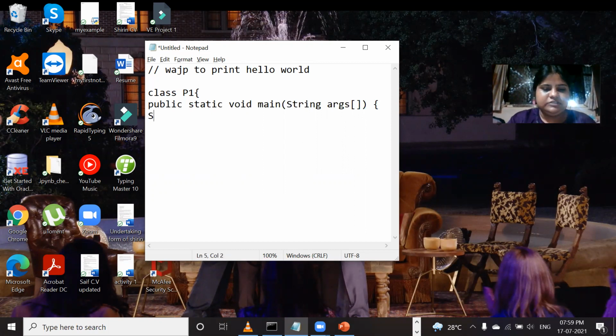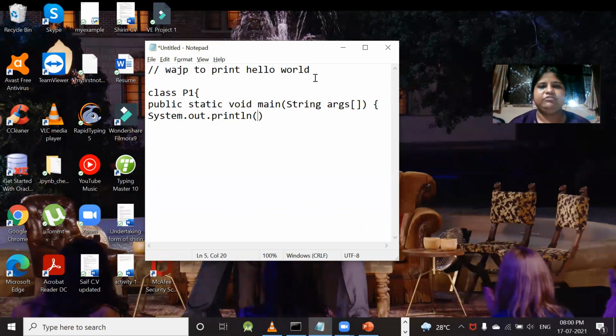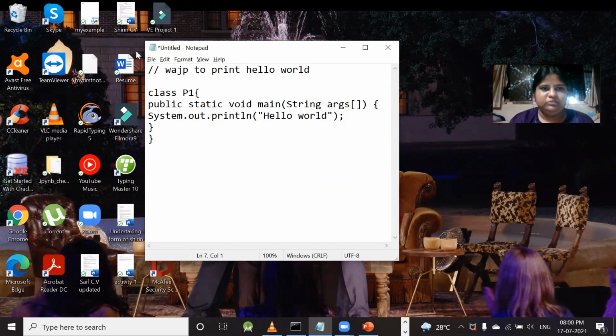So space sysout, or we can call it System.out.println. As you can see, I'm typing all the code in Notepad instead of Eclipse, because if you want to become a programmer, you have to learn everything from scratch. That's why I feel it is best. Whatever we write inside the brackets will print as it is. So System.out.println will print anything which we want to print. Two closing curly braces, because we have opened two curly braces.